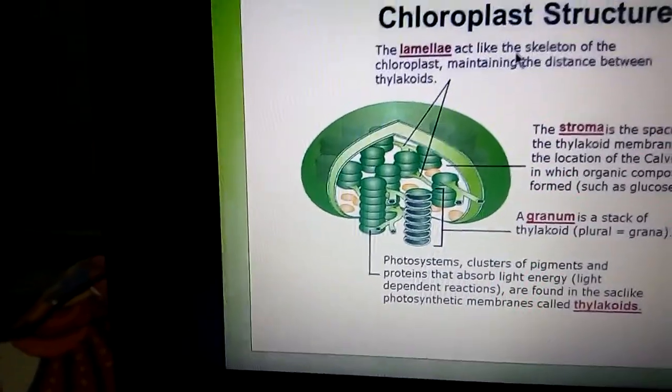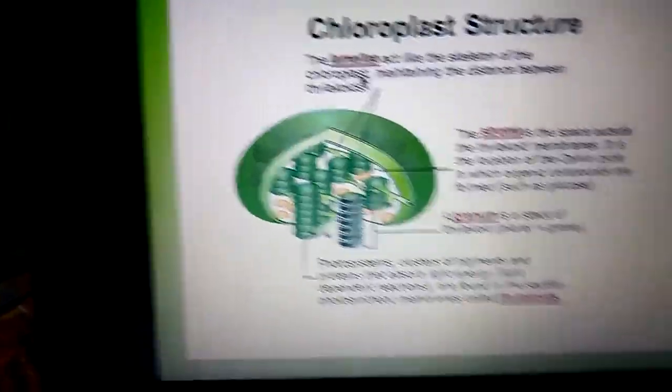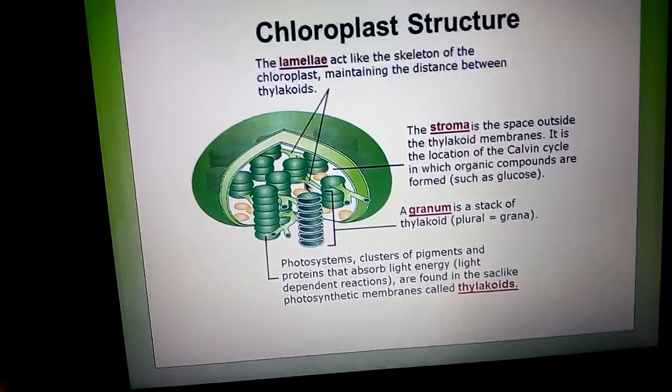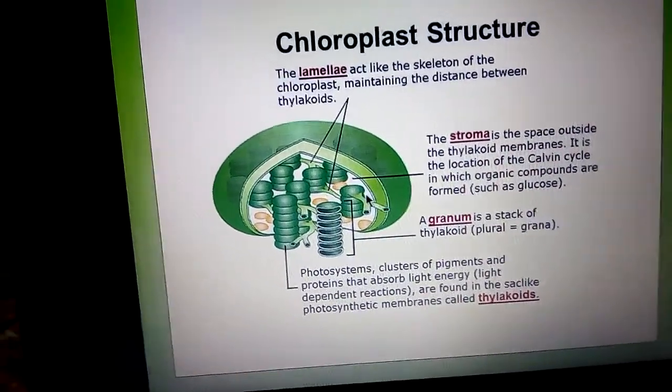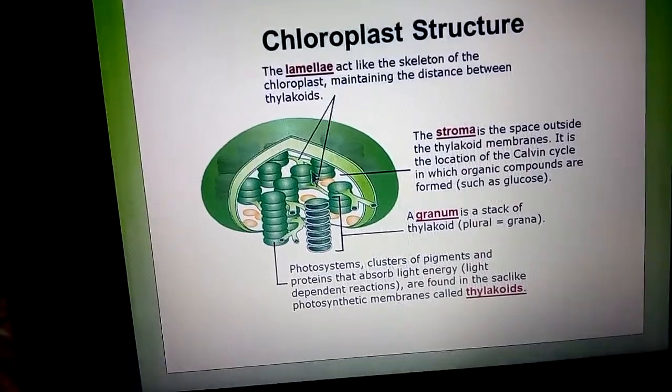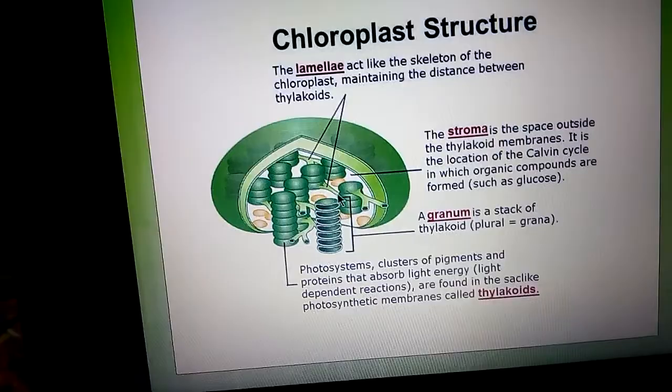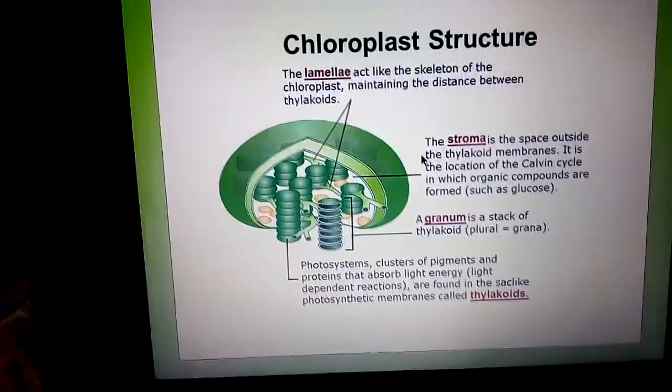The lamellae act like the skeleton of the chloroplast, maintaining the distance between the thylakoids. Means one granum is connected with another granum through lamellae.